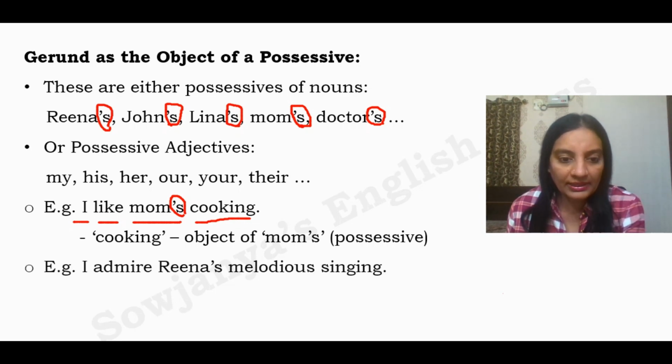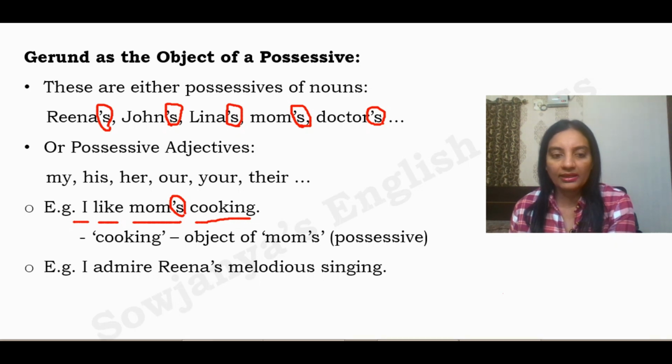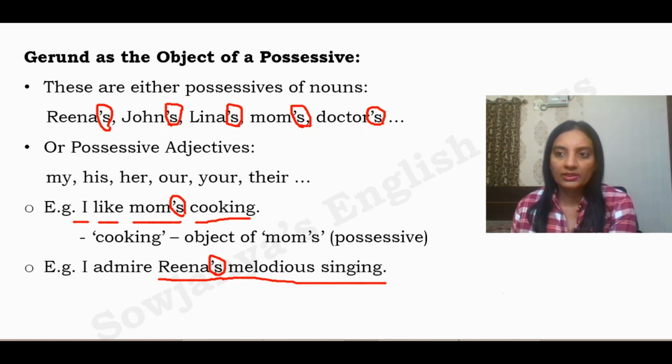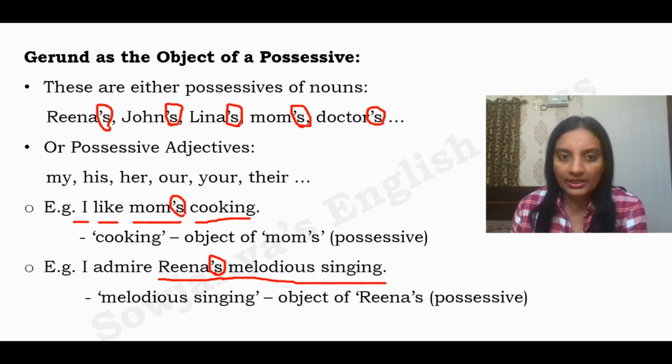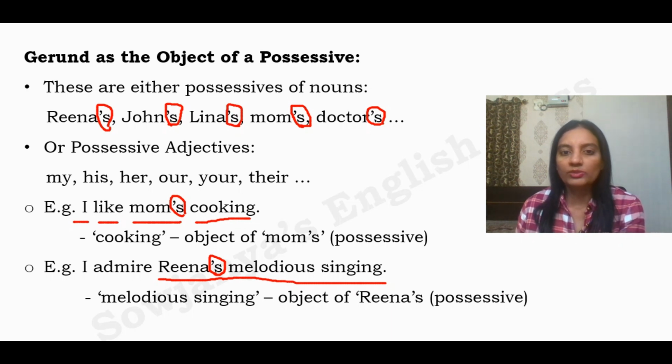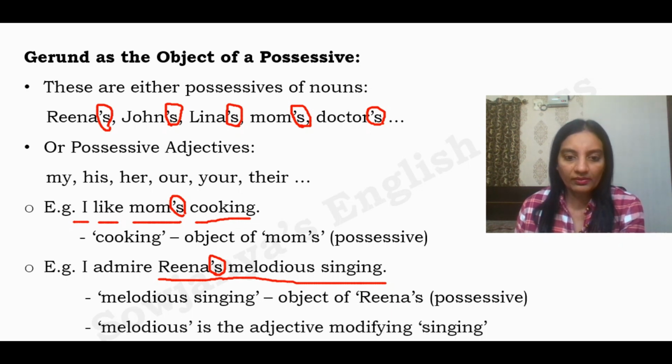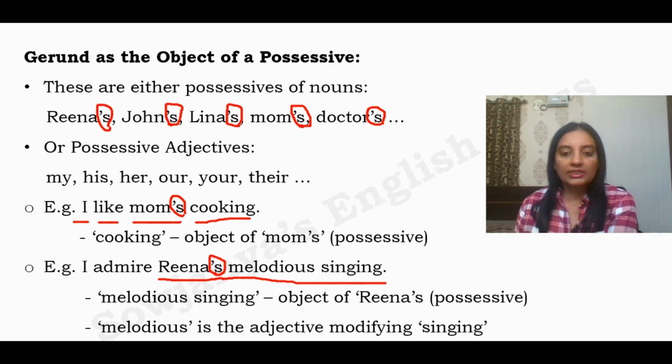One more example. I admire Reena's melodious singing. I admire what? Reena's, apostrophe you can see here, melodious singing. Reena's melodious singing. This melodious singing is our gerund phrase here. I admire Reena's something. That is our blind rule. So here melodious singing is acting as the object of Reena's, the possessive noun over here. Do you understand? In that way also we can identify a gerund as the object of a possessive. And here melodious is the adjective modifying singing.